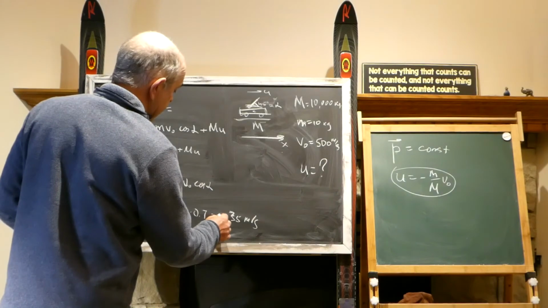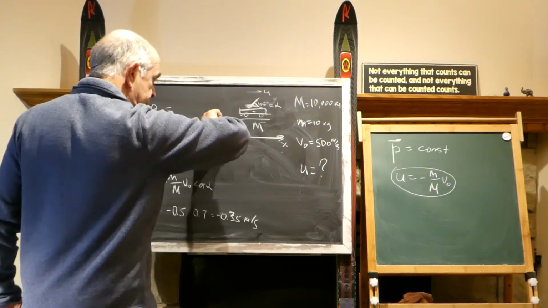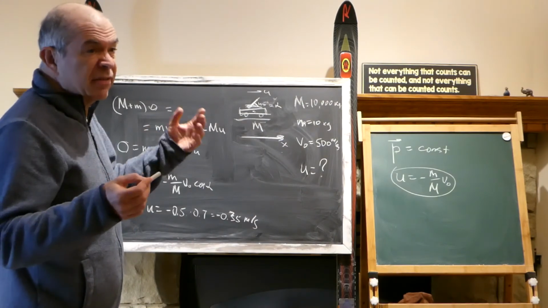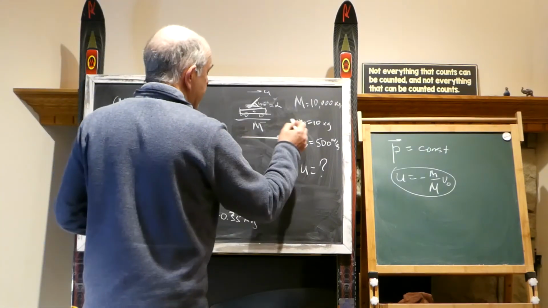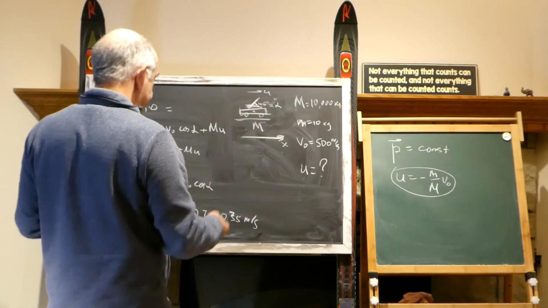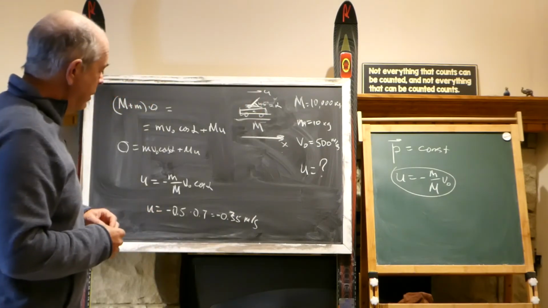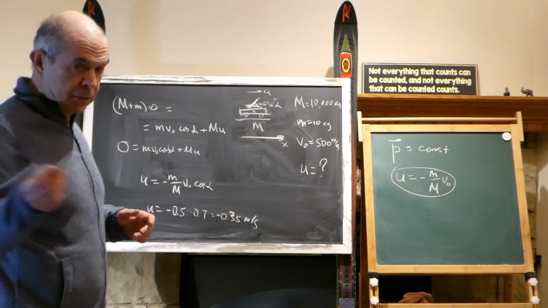It's only pointing out that the u that we assumed is in this direction. We always assume that u, if it is unknown, is in the positive direction. And then we came to where u is negative, which means that our assumption was wrong and it is directed in the opposite way. I hope this was helpful.